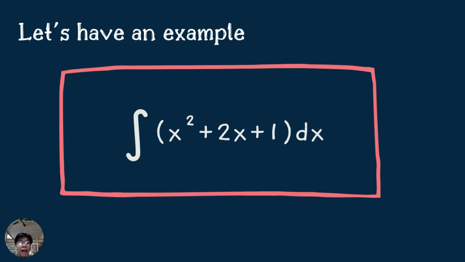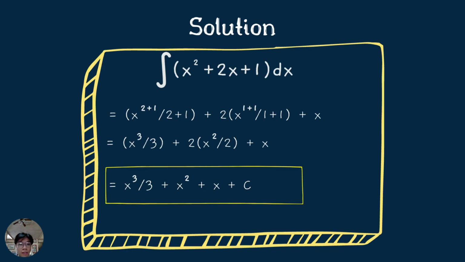So here we are trying to find the antiderivative of x squared plus 2x plus 1. So how do we do this? Well, just like in differentiation, anti-differentiation also has a set of rules that we could follow in order to solve it. So for the antiderivative of x squared plus 2x plus 1, for the first value of x squared,